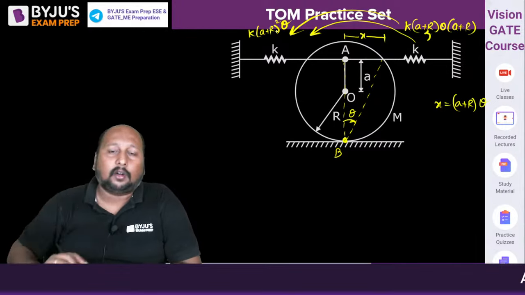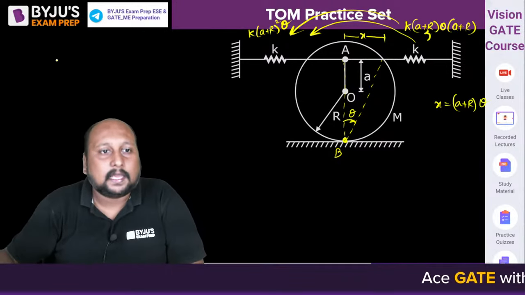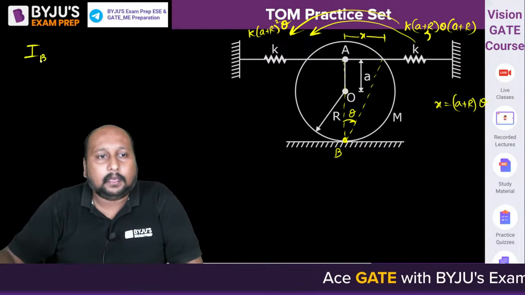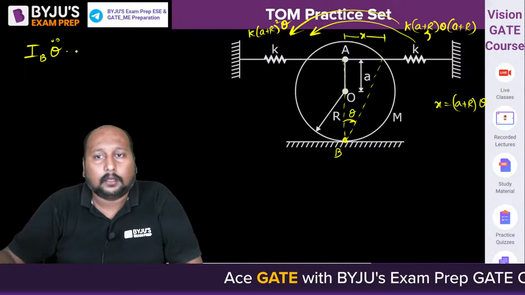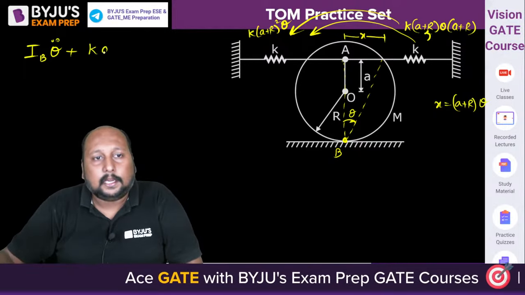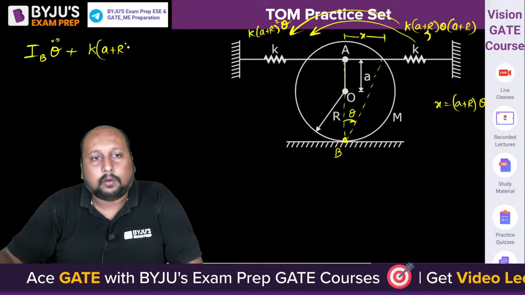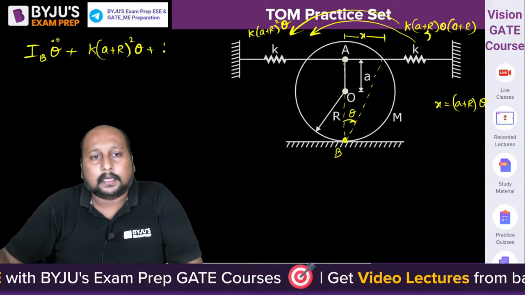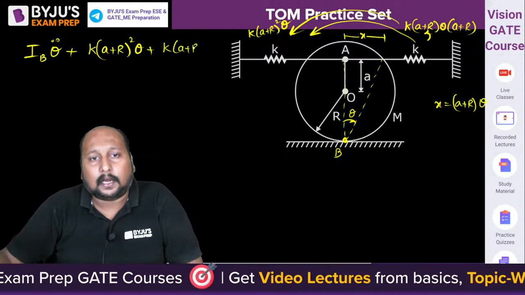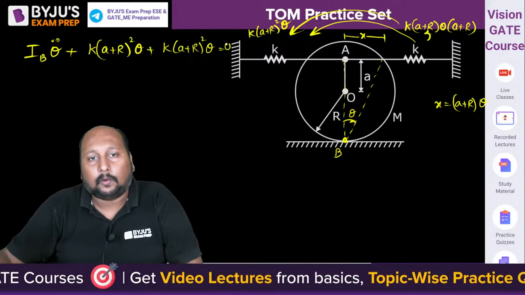These are the restoring torques. There is no other force. So I can say I_B theta double dot plus k(a plus r) whole square theta plus k(a plus r) whole square theta equal to 0.